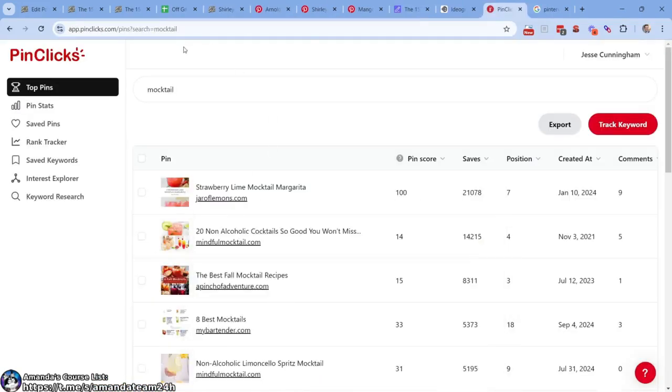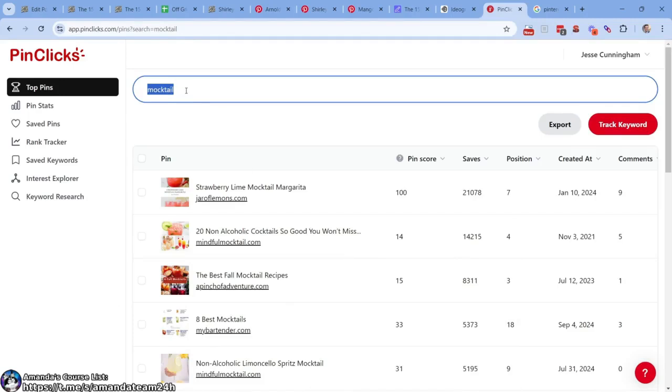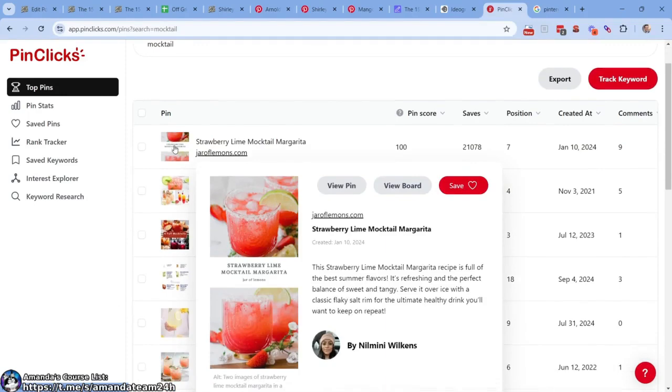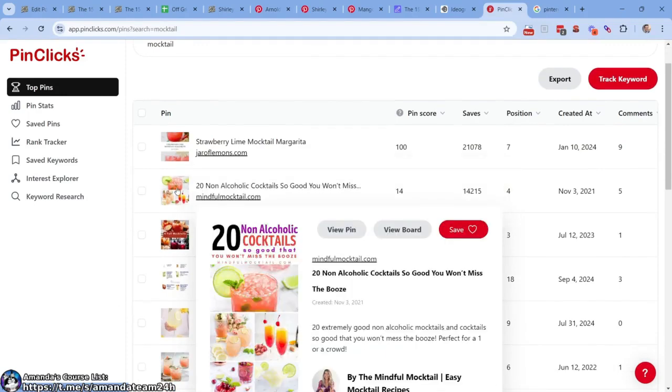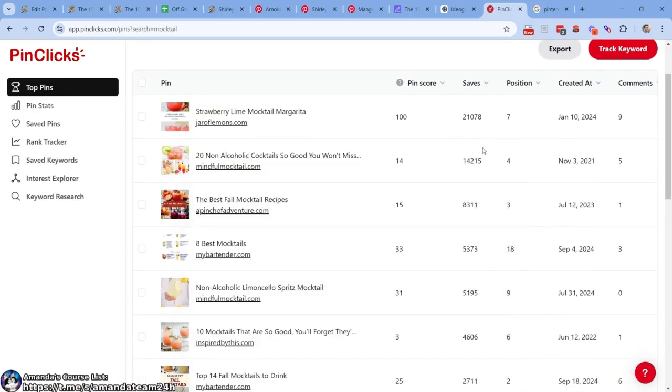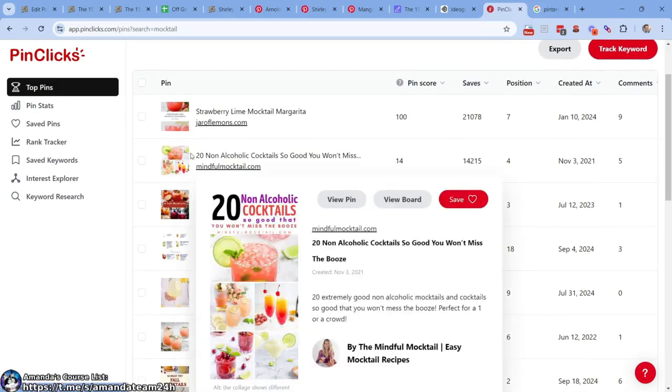Now to create the image, we're going to start at PinClicks with "mocktail." Just type this in and I want to see what pops up. So this is just a singular recipe, not into it. But this one is, I guess, so we're sorted by saves. See this, 14,000 saves here, non-alcoholic cocktails.